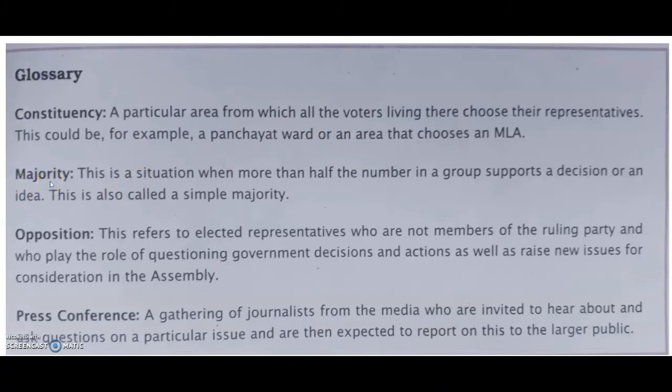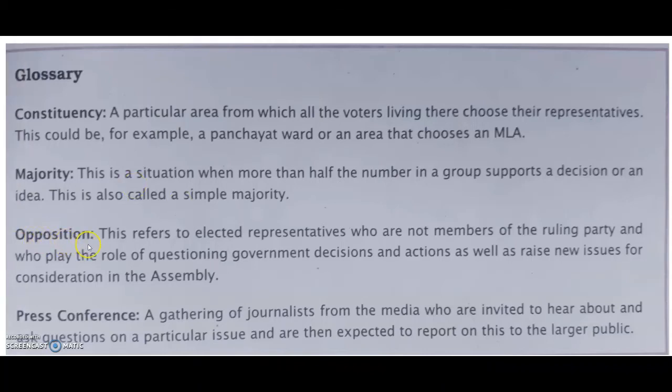Then next one, majority. This is a situation when more than half the number in a group supports a decision or an idea. This is also called a simple majority. A political party whose MLAs have won more than half the number of constituencies in a state can be said to be in a majority. The political party that has the majority is called the ruling party, and all other members are called the opposition.